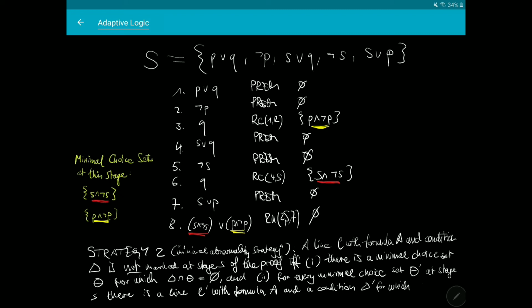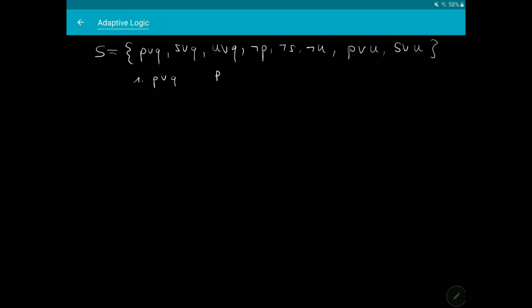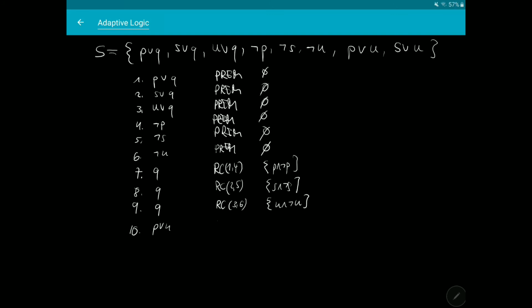Let us use a final example to demonstrate the minimal abnormality strategy once more. Here's a new premise set. We will now derive Q in 3 different ways conditionally. The minimal Dab formulas will give us 2 minimal choice sets. If you look at line 7, you can see that conditions for it to be not marked according to minimal abnormality are fulfilled.